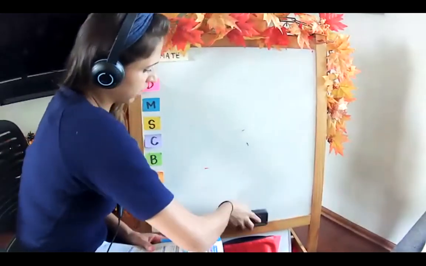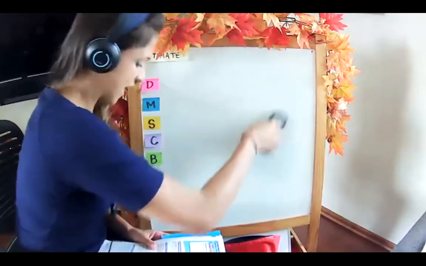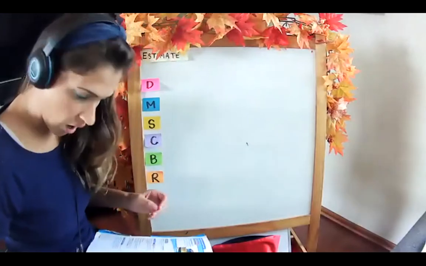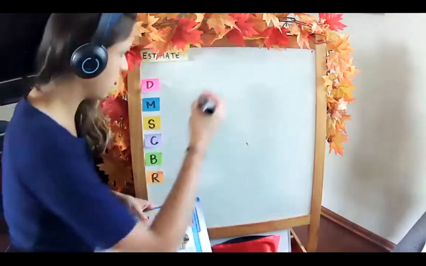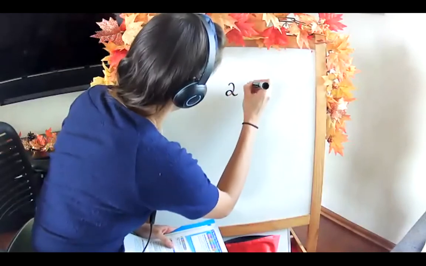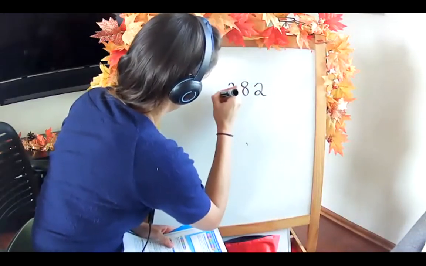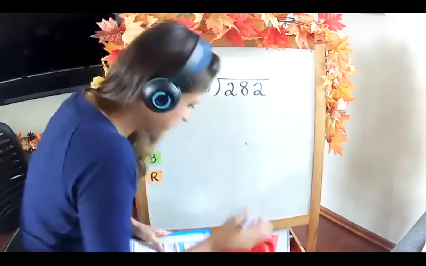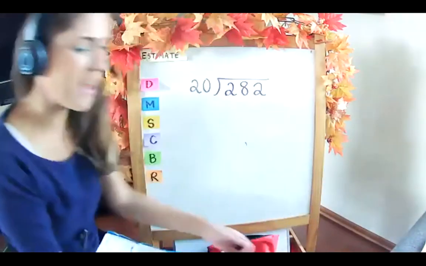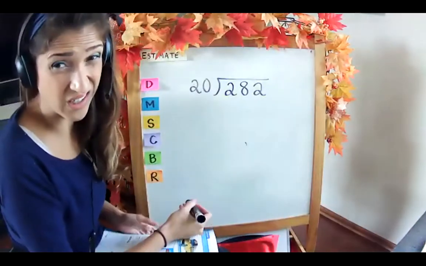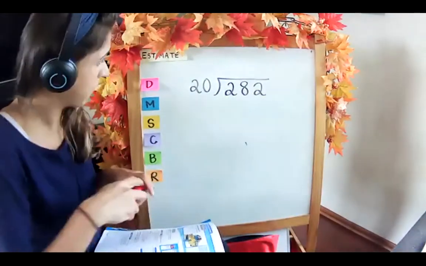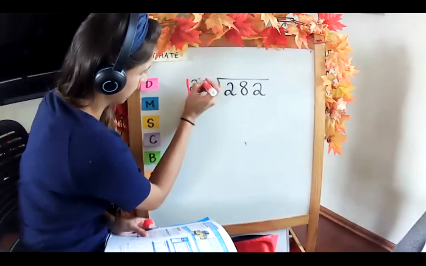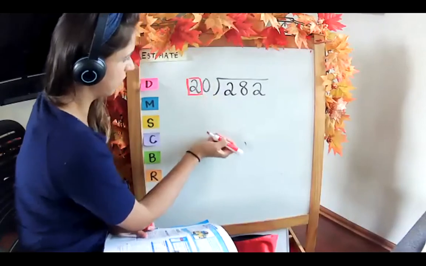And let's see how well we're doing with that estimate step as more of a mental math step. Our new equation is 282 divided by 20. Just by seeing that 20 there, in my head, I automatically started thinking in terms of the 2 times table. That's just where my brain went. I'm focusing on the 2 in the 2 times table.